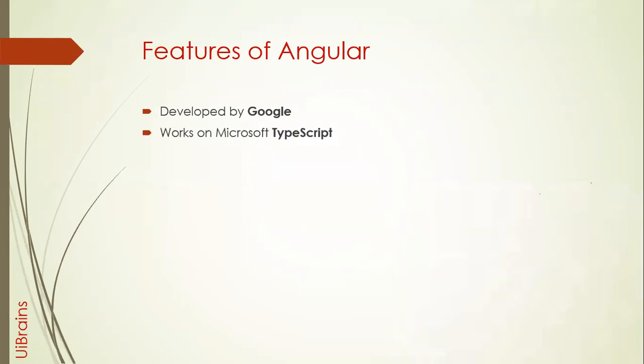TypeScript is a superset of JavaScript given by Microsoft, so we can write complete object-oriented programming just like Java and C#. Don't worry, TypeScript knowledge is also not required to attend this course. We're going to start with TypeScript: the first 5 days we'll learn TypeScript only, and then we'll jump into Angular.